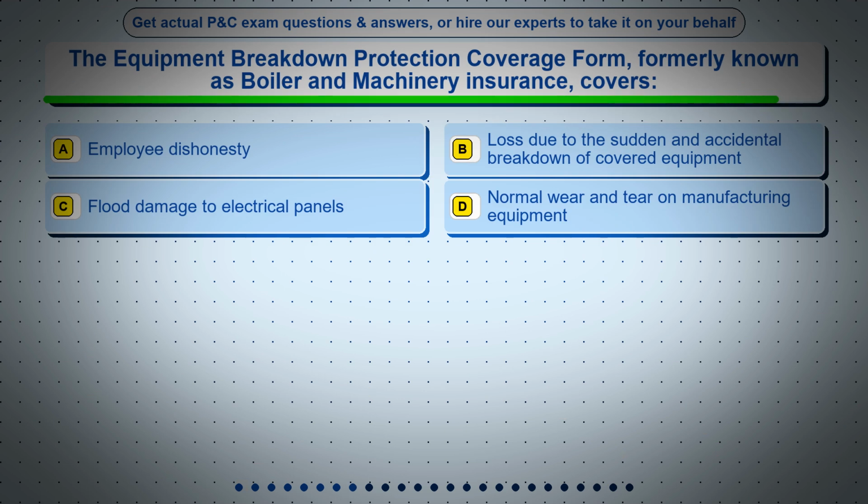Question 8. The Equipment Breakdown Protection Coverage Form, formerly known as Boiler and Machinery Insurance, covers option A, employee dishonesty. Option B, loss due to the sudden and accidental breakdown of covered equipment. Option C, flood damage to electrical panels. Option D, normal wear and tear on manufacturing equipment.